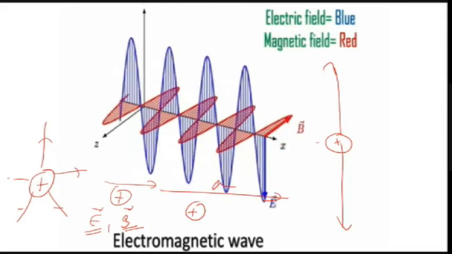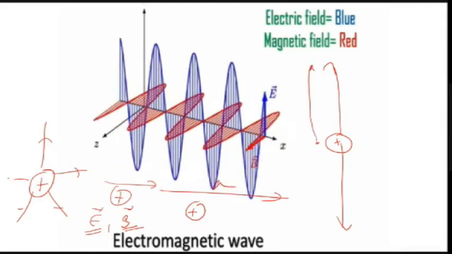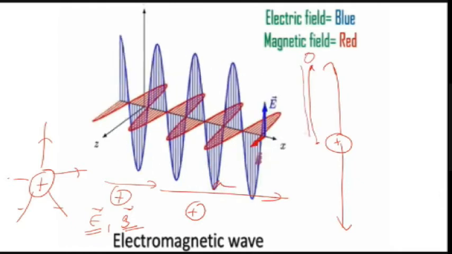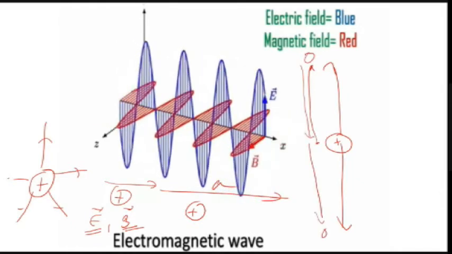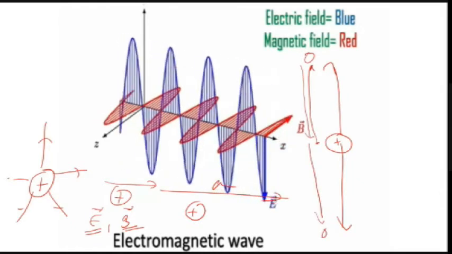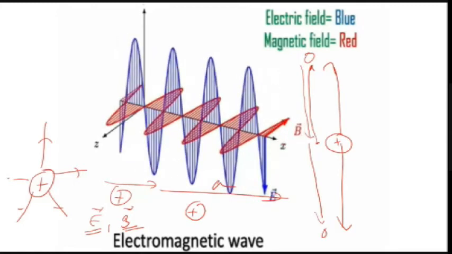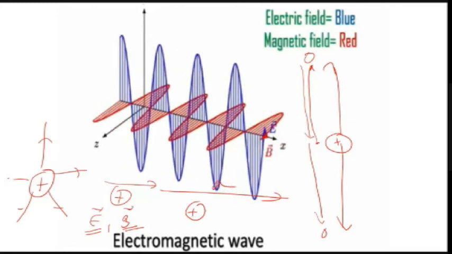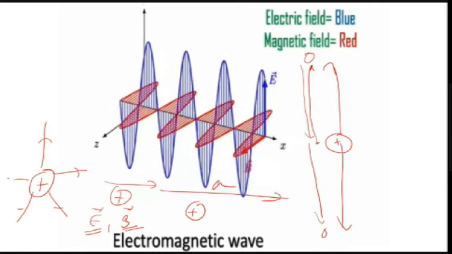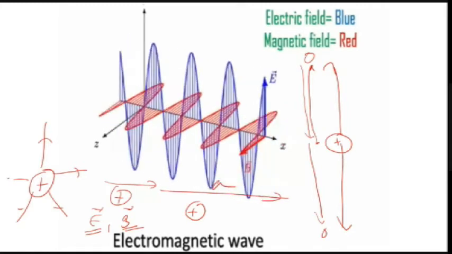At this point, the velocity is maximum. At the top point, velocity is zero. Then velocity increases, velocity decreases to zero. Like that, it is continuously changing. That means this is a case of acceleration and decelerations. Or you can say that oscillating charge is the best example for accelerating charge because there is a continuous change in velocity or there is an acceleration.